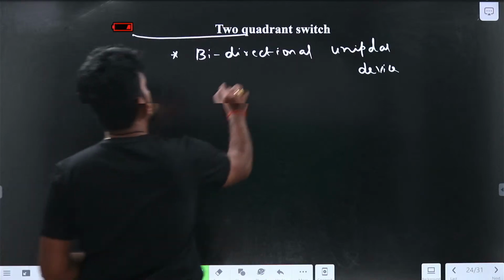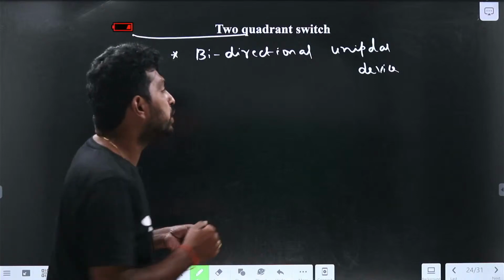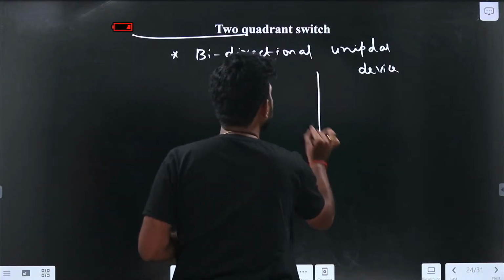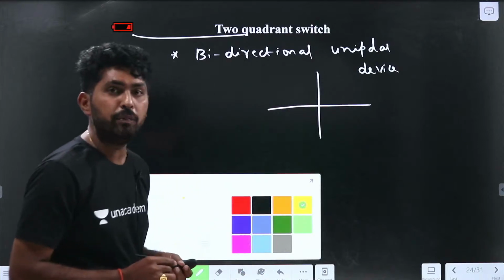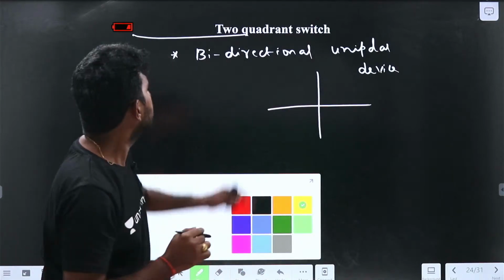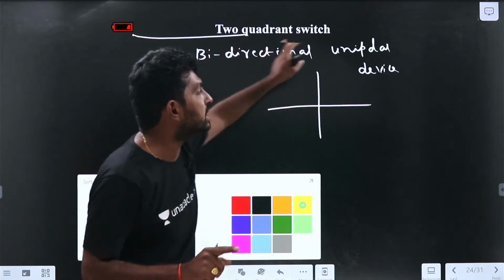If you observe, bidirectional and unipolar means the current should be bidirectional, so it should allow the current in both directions. Let me give a clear idea. There are two classifications for two quadrants. The first classification is the bidirectional and unipolar device.